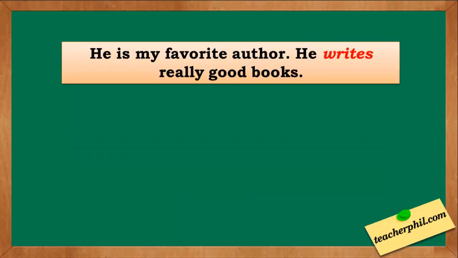Number 4. He is my favorite author. He writes really good books. The correct answer is a transitive verb. We have here an object, which is the books.